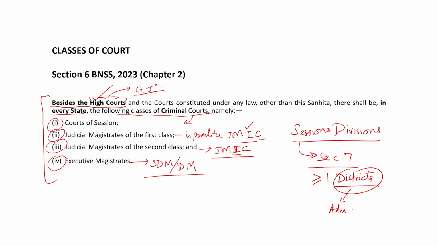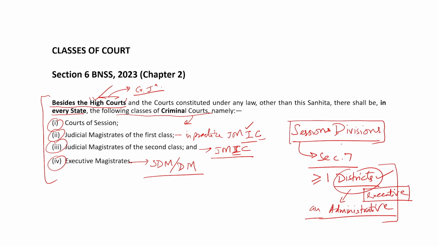You find a DM as the head of every district. SSP would be there in every district. So, district is an administrative, executive idea. On the judicial side, we have sessions as the basic unit, and the state shall be divided into sessions divisions. And for every sessions division, as I said, there would be one or more than one district.